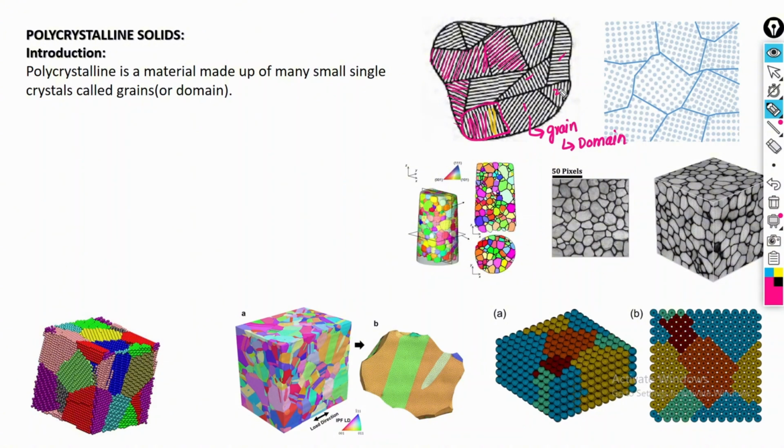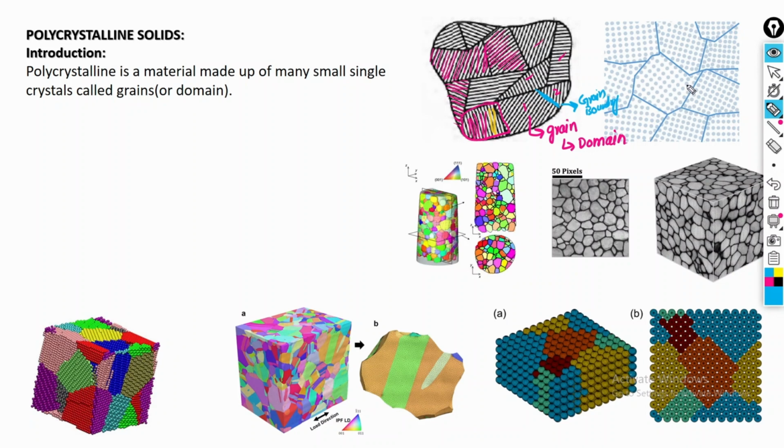This is one domain and this is the other domain. These two domains are separated by this boundary, and we call this boundary a grain boundary, because it separates two grains from each other. Here is that same grain.